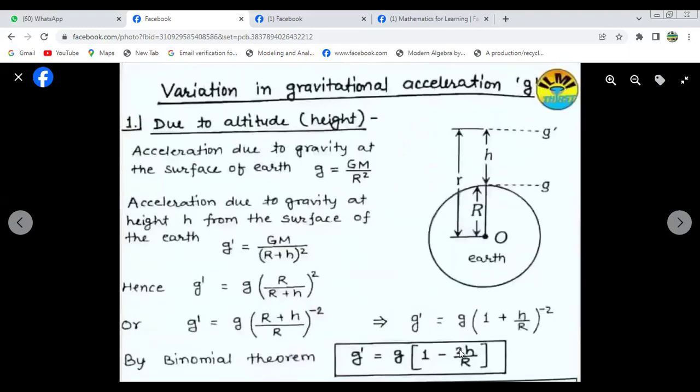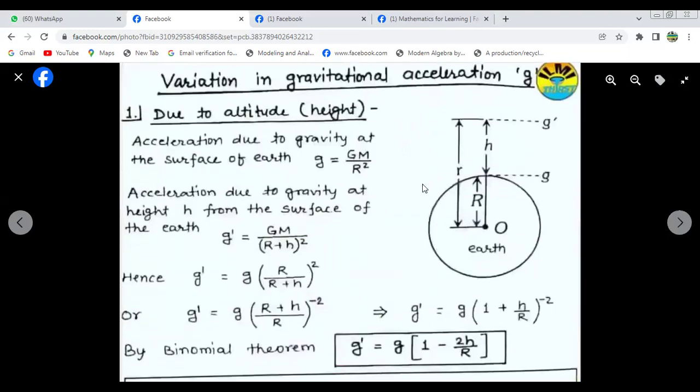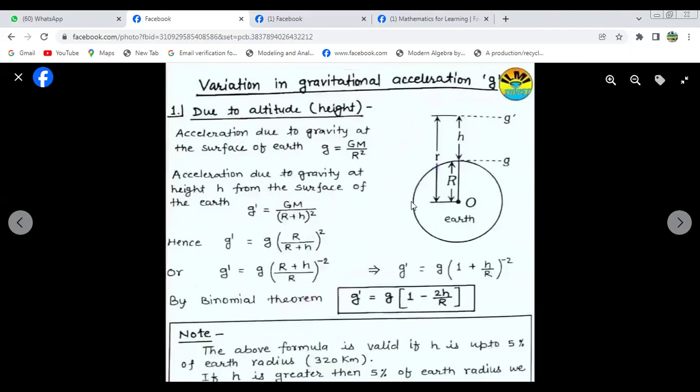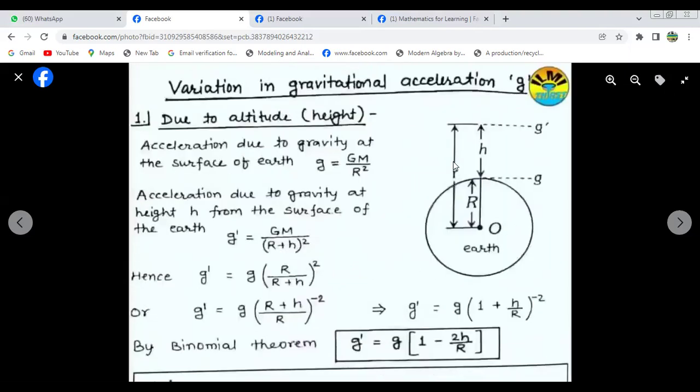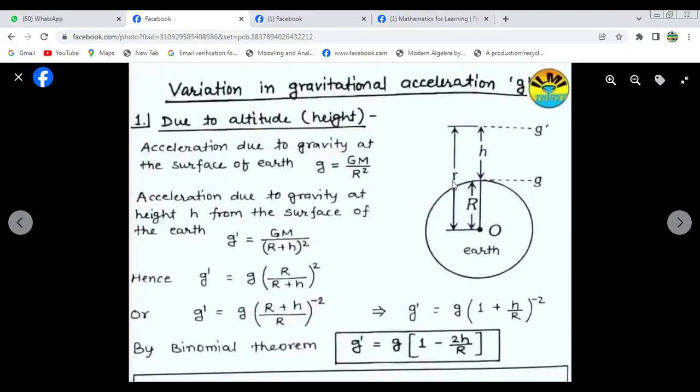Now we will find out the variation in gravitational acceleration g due to altitude, that is height.